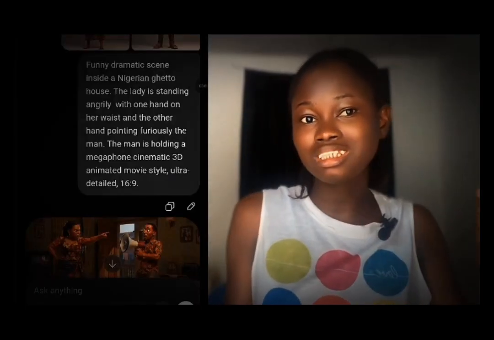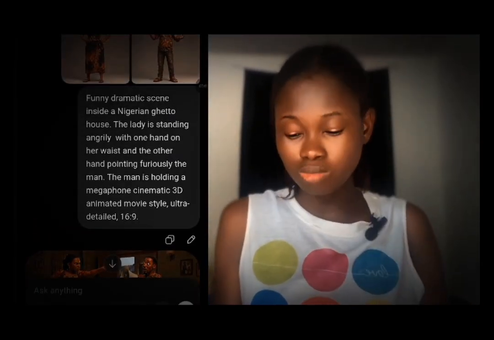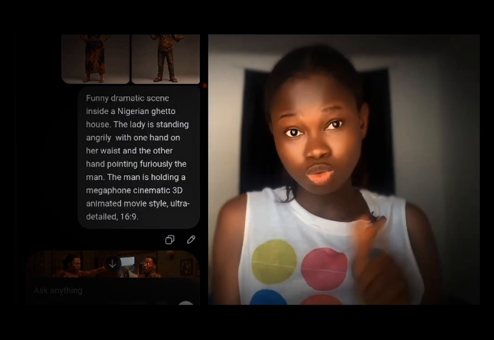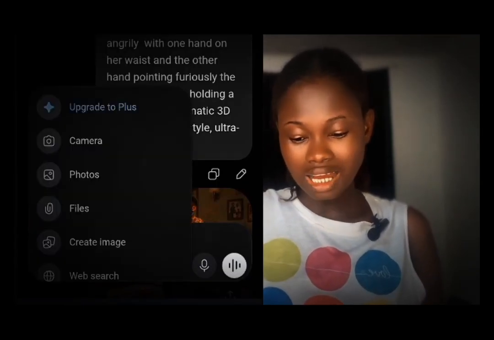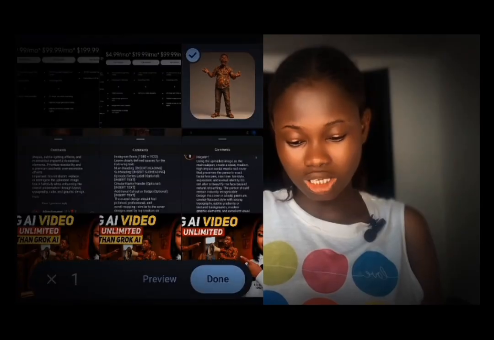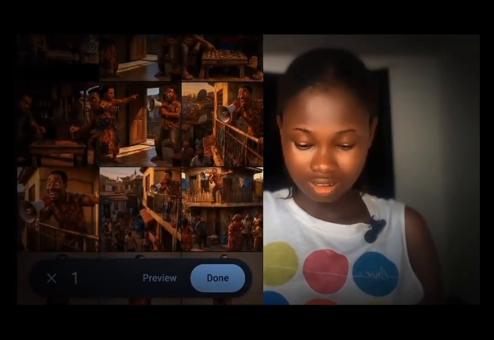This is the first scene, right? The next scene is inside their small room with Amaka confronting Shuka. So get the scene of Shuka and Amaka, where Amaka is confronting the husband. You bring the two images of Shuka, and to do that, just click on this plus sign here, click on photos, and tap on the two images of Shuka and then Amaka, click on done.